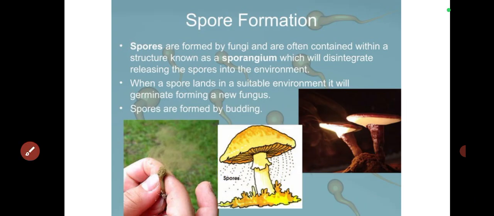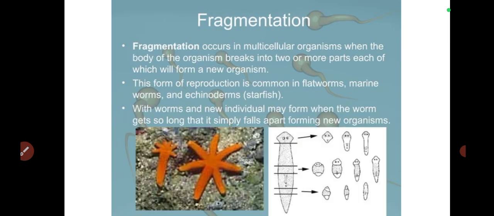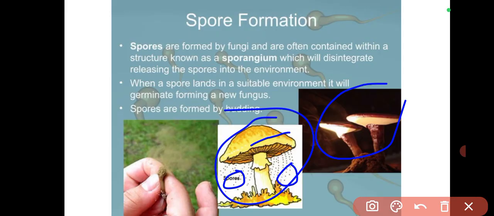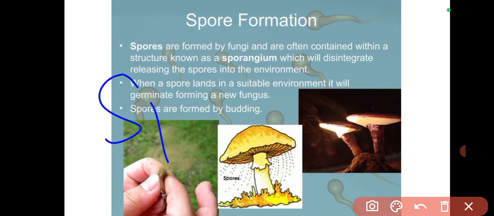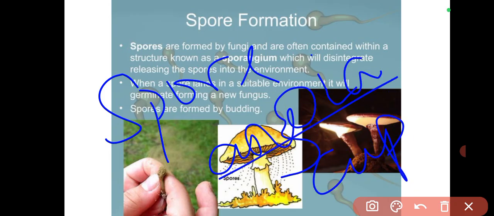The spores are born in structures known as sporangium, from the words spore and angia. This angia means a cup-like shape that bears spores. So it's cup-like, like this thing I'm drawing here.